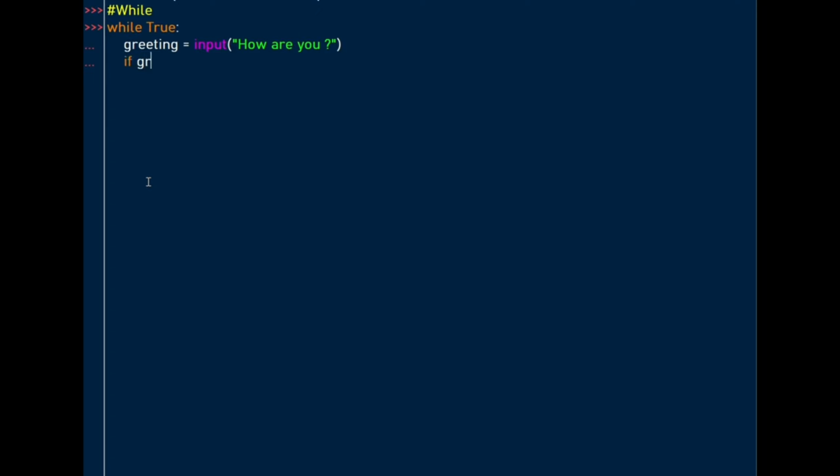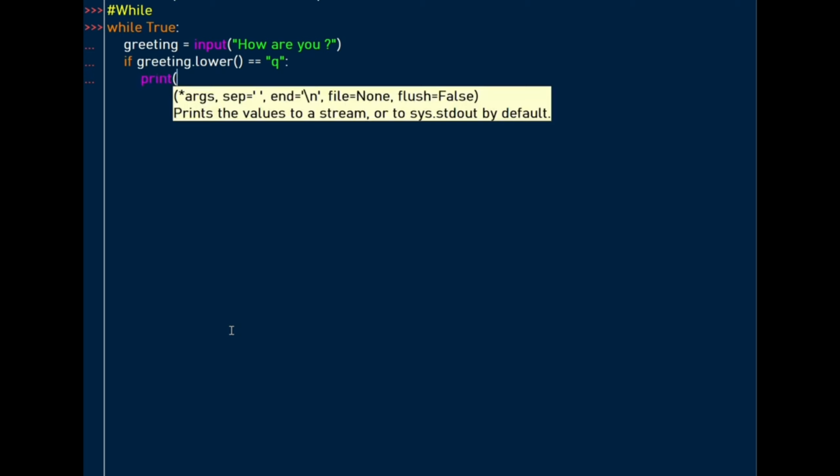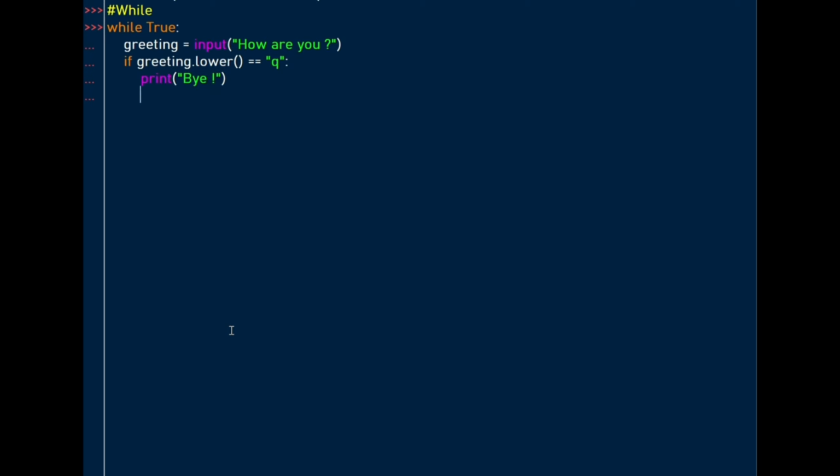So if greeting, this lower function converts uppercase letters to lowercase. So here, if I enter capital Q or uppercase Q, it is converted to lowercase q, because I want to introduce a condition here so that if the user enters Q, they break out of the loop. So here I want to say print bye, and then break out of our loop.